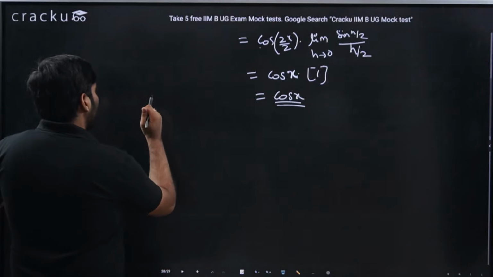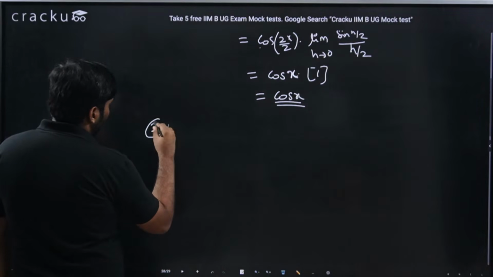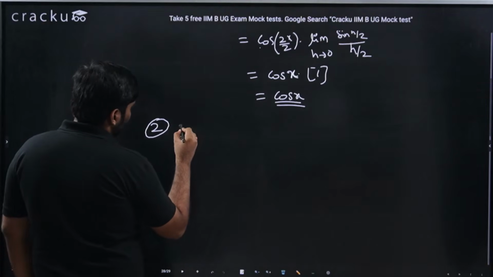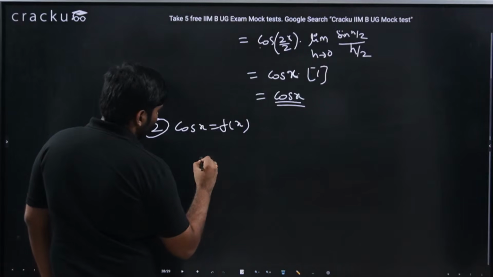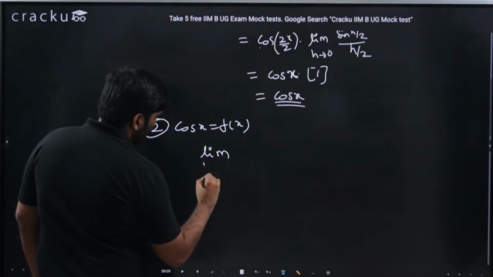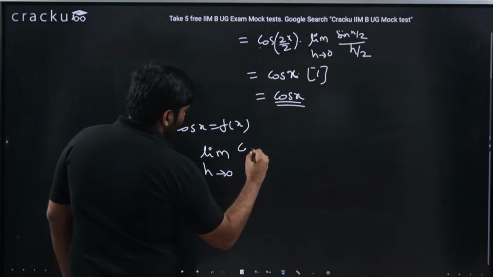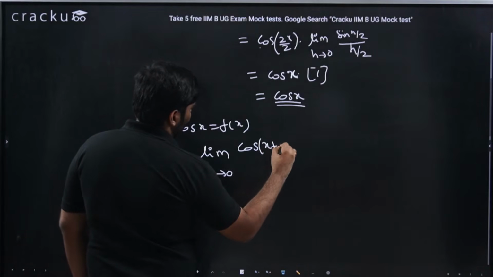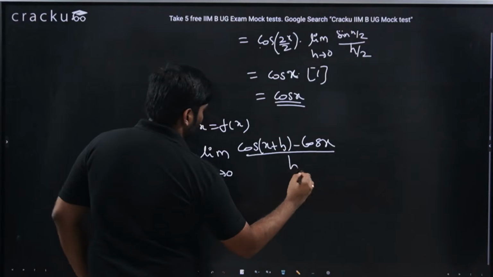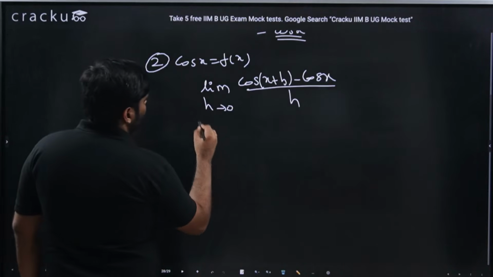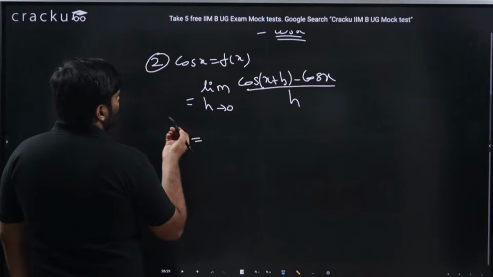Similarly, let us see what will happen for cos x as f of x. Again the same thing: limit h tends to 0 of cos of x plus h minus cos x divided by h. This should be equal to what?